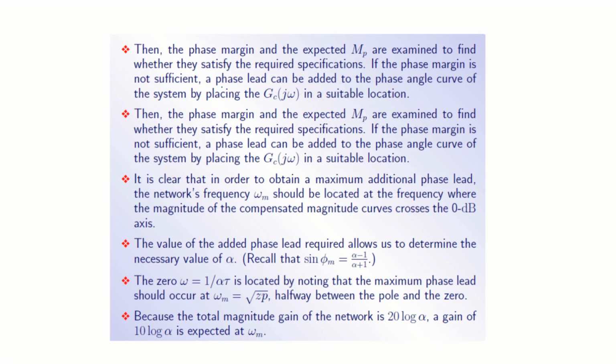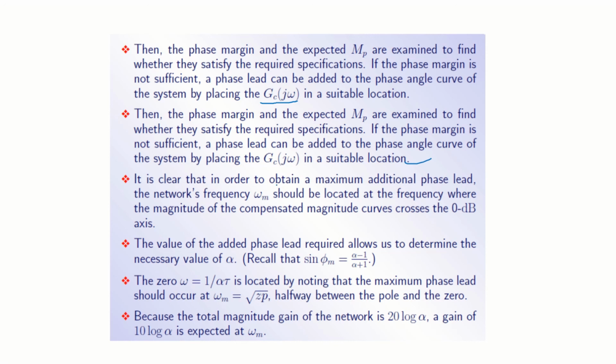If the phase margin is not sufficient, a phase lead can be added to the phase angle curve of the system by placing Gc(j omega) in a suitable location.